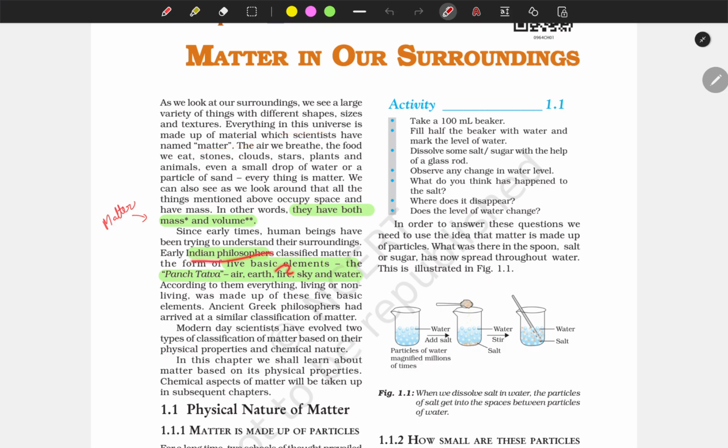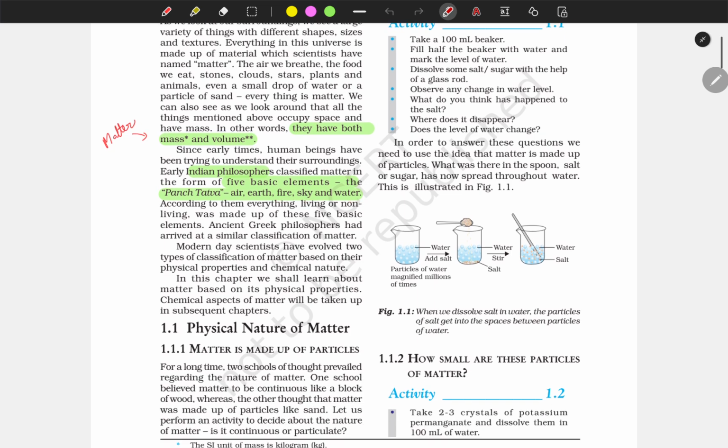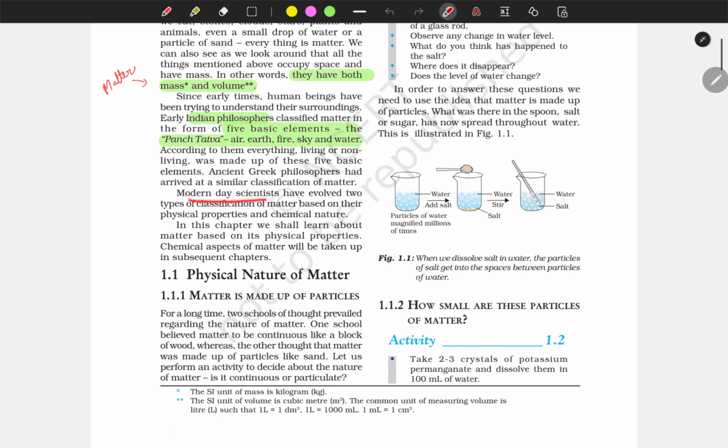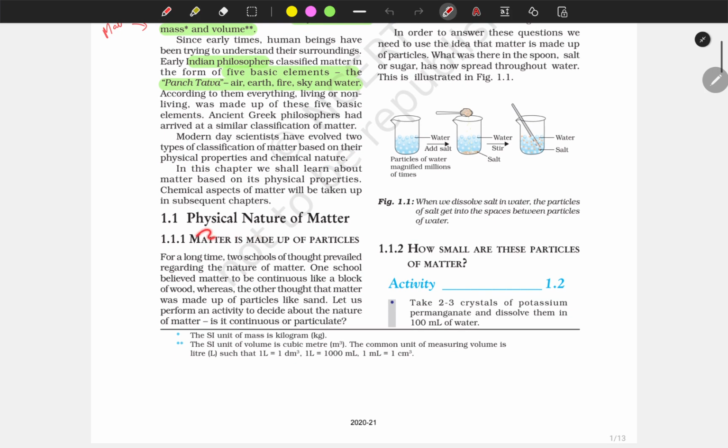Okay, Indian philosophers divided matter into five basic elements, which they call Panchatattva: air, earth, fire, sky, and water. Modern scientists have divided matter on the basis of physical and chemical properties. And let's discuss the physical properties.